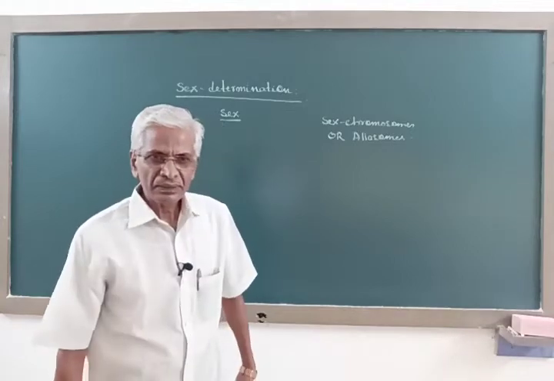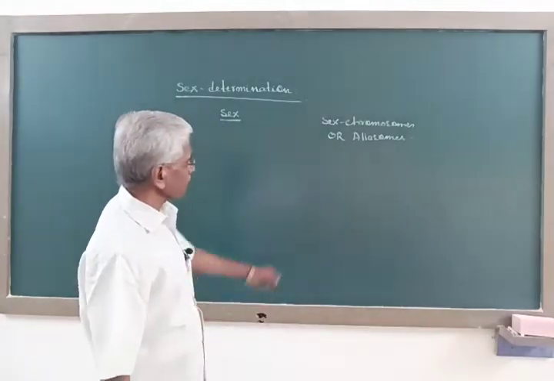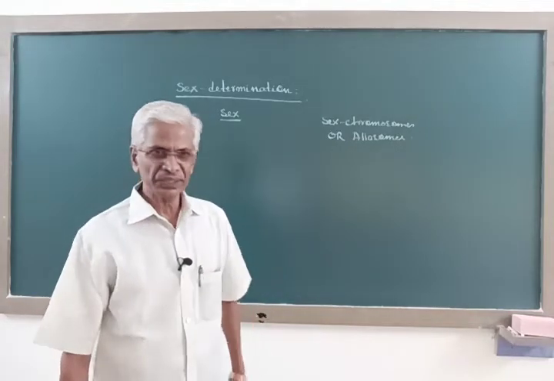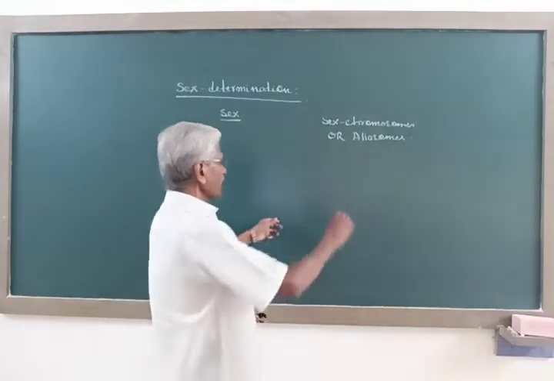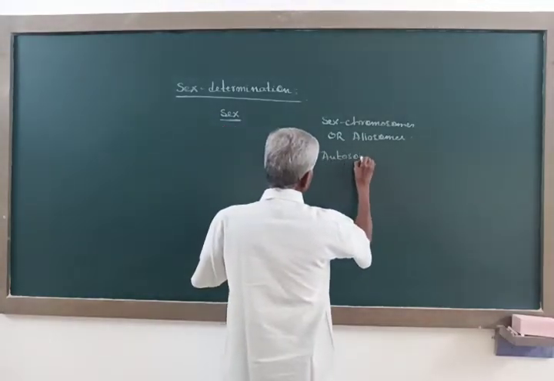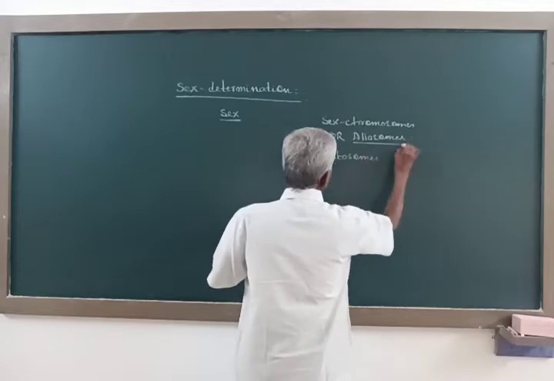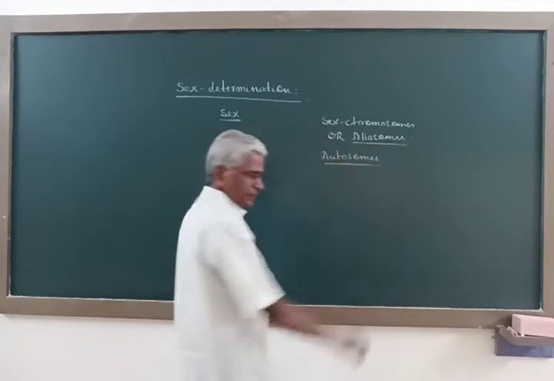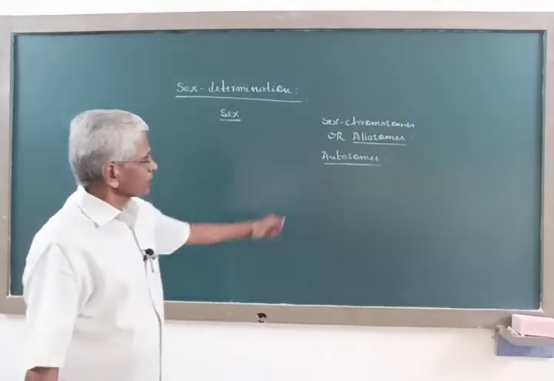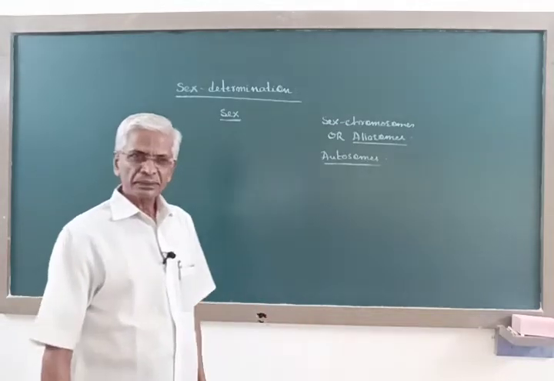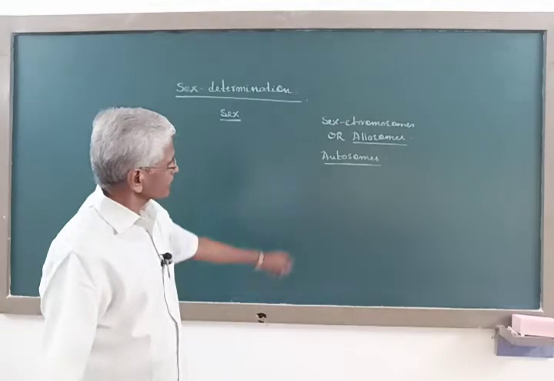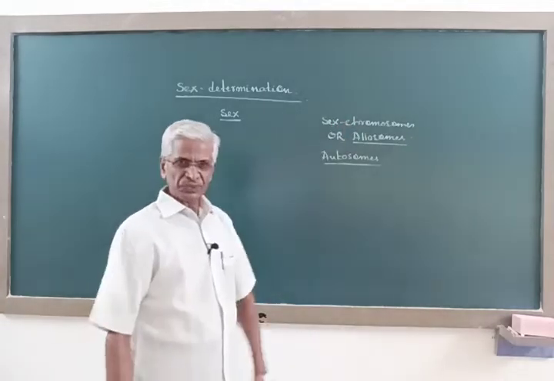Now, the other chromosomes present in the diploid chromosomal configuration are called autosomes. Hence, in a diploid chromosomal number, among the individuals where sexes are separate, we have two types of chromosomes.